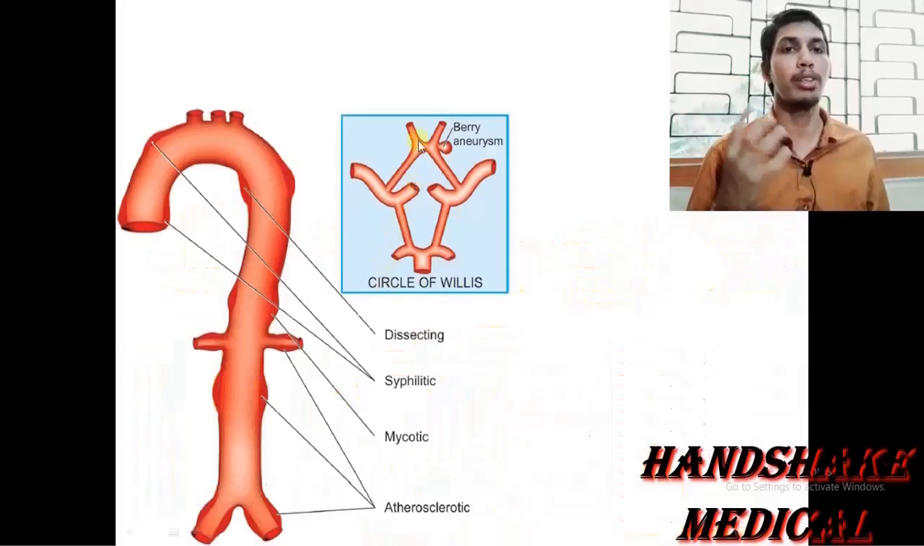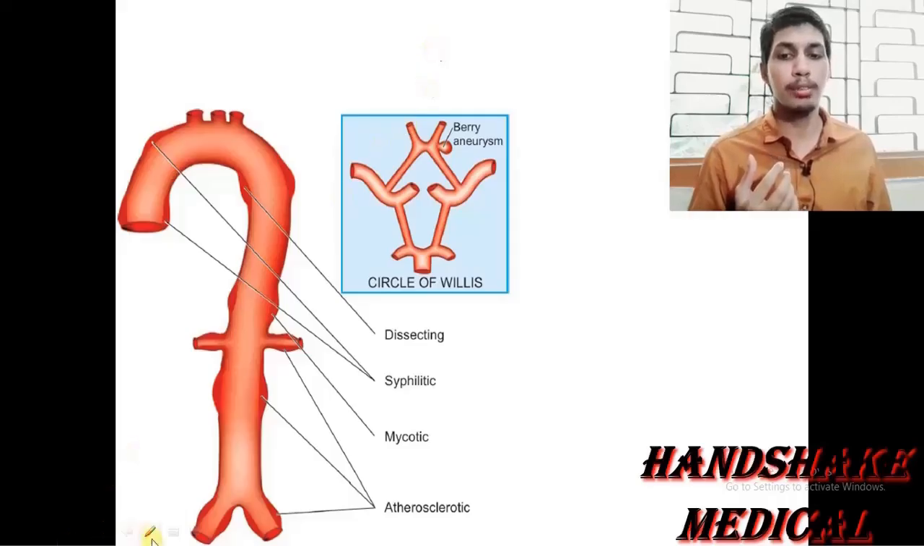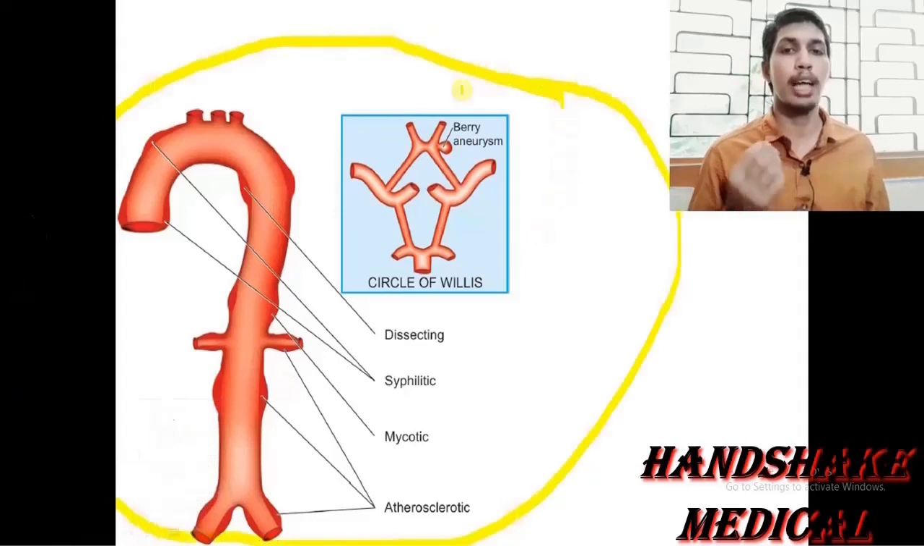Now coming on to the aneurysm on the basis of the etiology, cause or the pathogenesis. This picture actually demonstrates the site and the types of aneurysm on the basis of the etiology, cause or the pathogenesis.